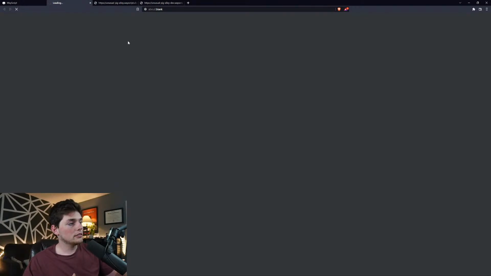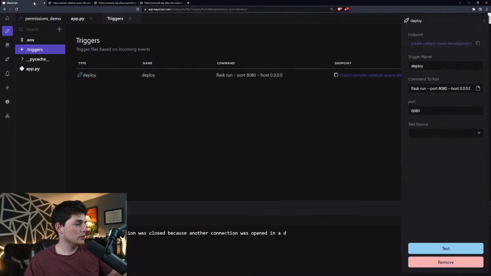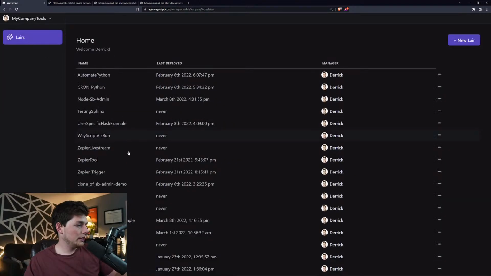And I can go through all of this on the back end of my application and render stuff dynamically to the user. This works with the Wayscript import. So in app.py, we have from Wayscript import context, and this context gives me information about the user. So this is a Python example, and recently we have developed the JavaScript one. So I want to play around with that a little bit.